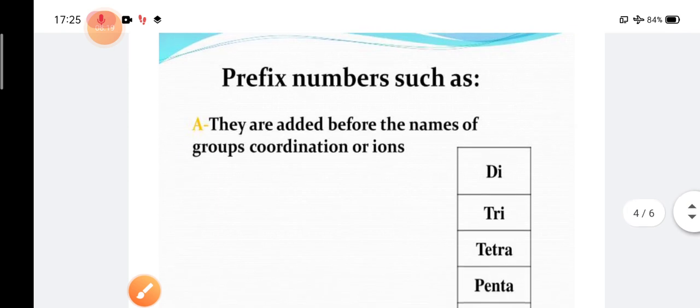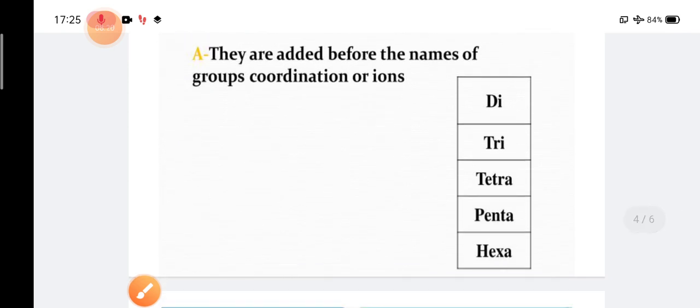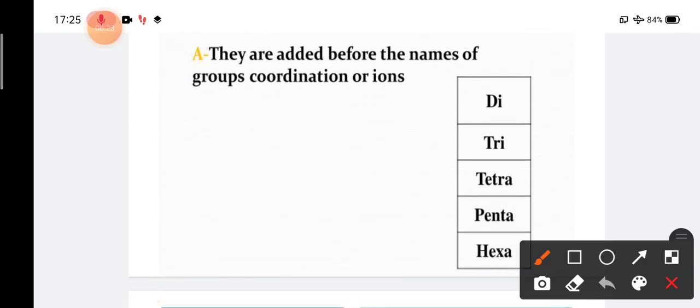The prefix will be here hexa. Okay, so if the number of ligands is 2, then it is di; 3, tri; 4, tetra; 5, penta; and 6, hexa. So in this kind of format, we have to add the prefix for the ligand as well.